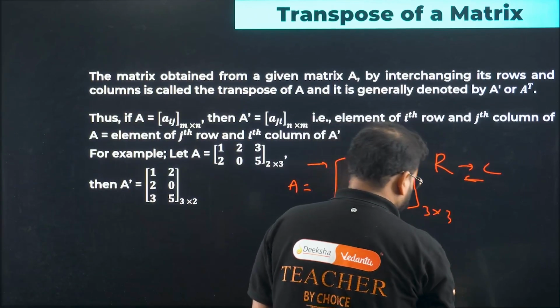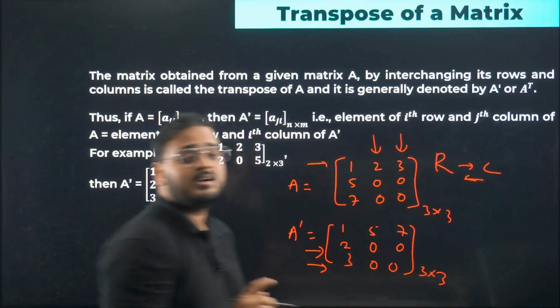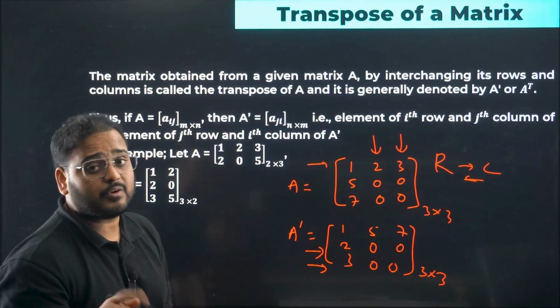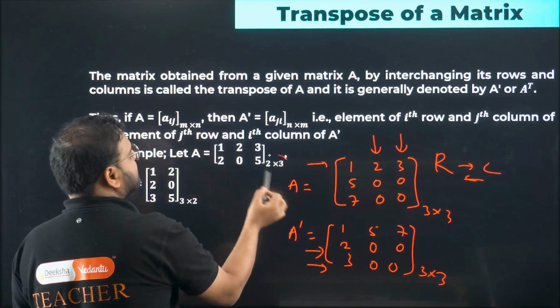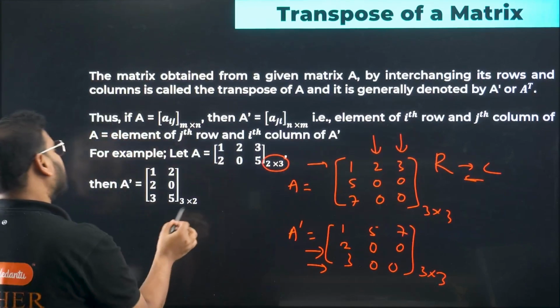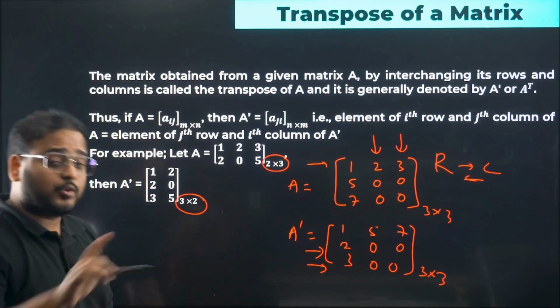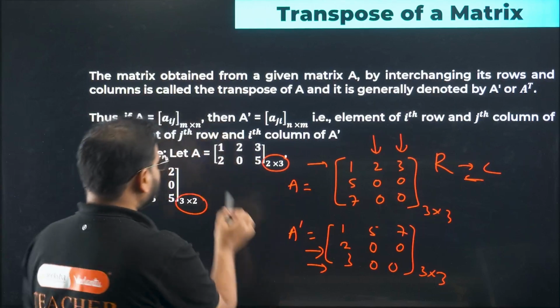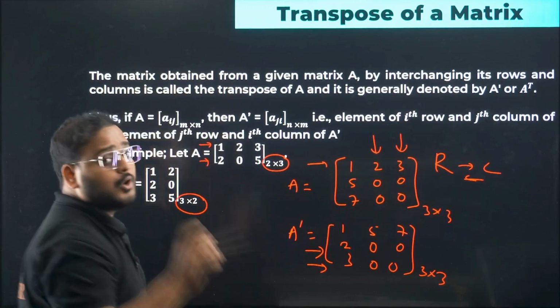3 cross 3. This is 3 cross 3. But if we have a case of a rectangular matrix, then what will happen? Order will change. Here the order is 2 cross 3. Here the order will become 3 cross 2. Because the row and column will interchange, right? What is it? 2 rows becomes 2 columns.